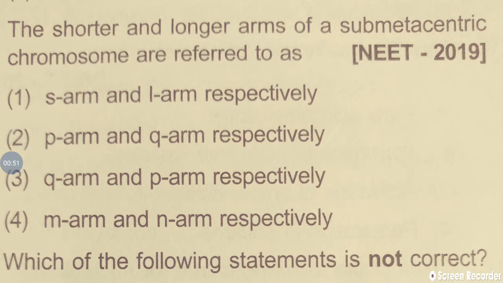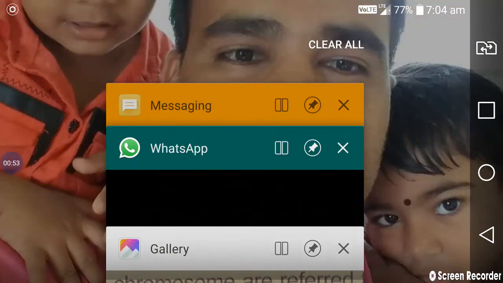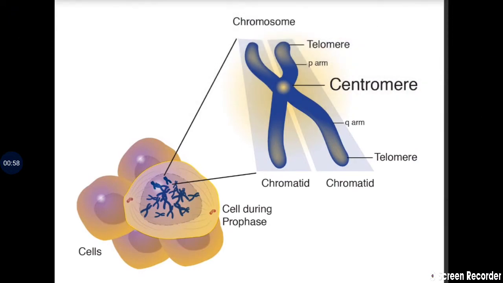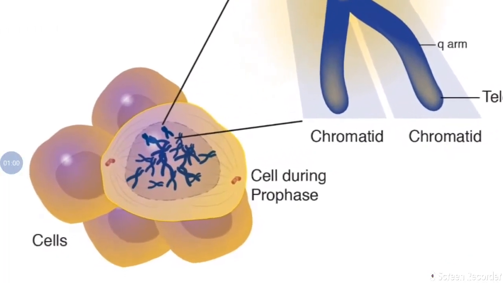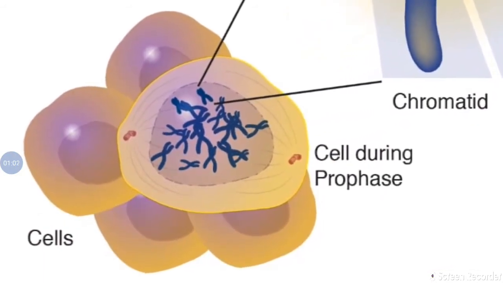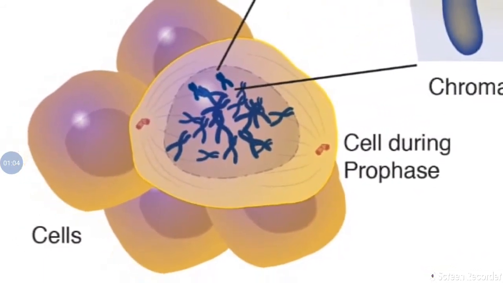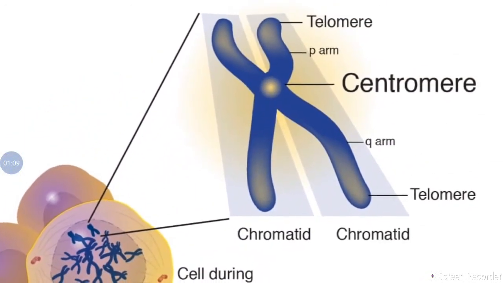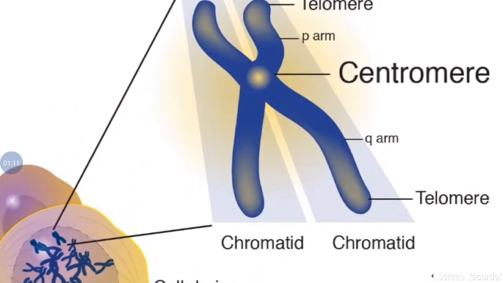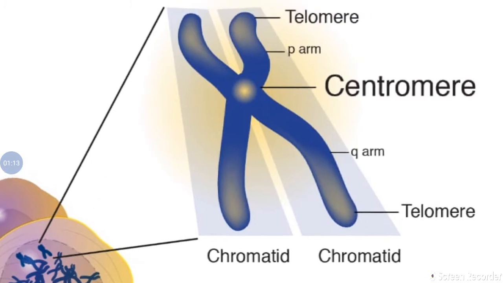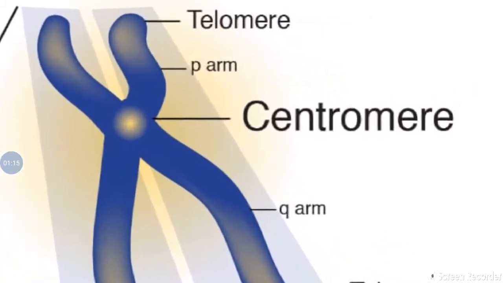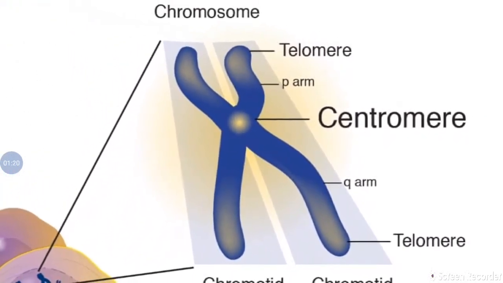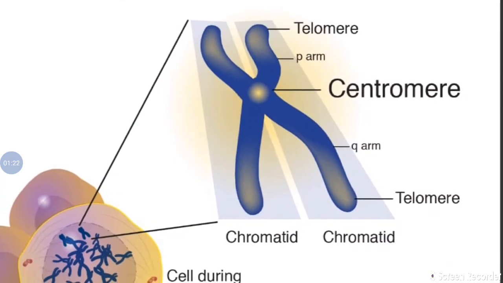If you take the structure of a chromosome, you will find, let's see, here the cell. In the cell there are different chromosomes. Among them, if we take one chromosome, there are two chromatids, attached by the centromere. The centromere is helpful for attachment of the two chromatids.